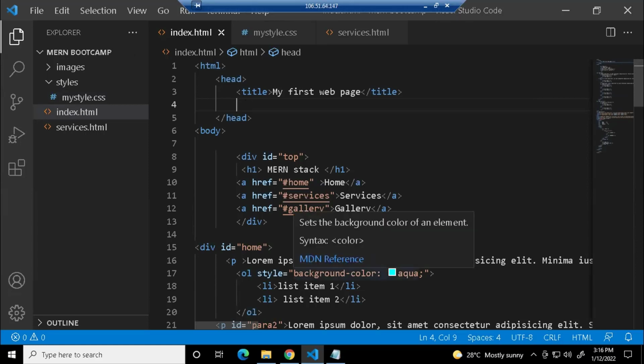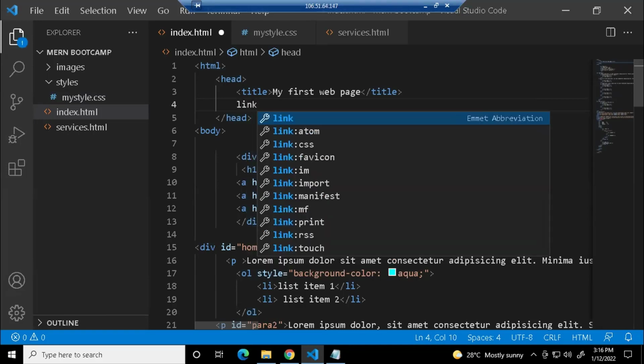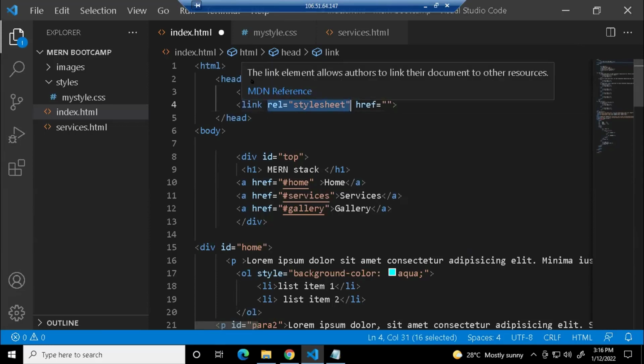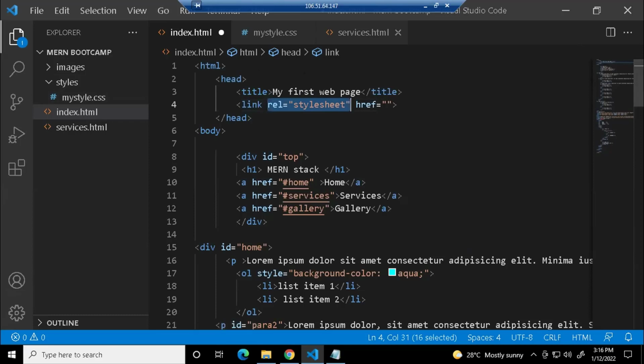Yes, Sachin, exactly. So you're going to use a link rel value. I'll tell you one shorthand: just type link and give a tag. You're getting this, right? So link rel equals stylesheet. This is the default value you have to give. What is the relationship between this HTML file and that style sheet? It's a style sheet which you're going to apply. So rel will be stylesheet by default.